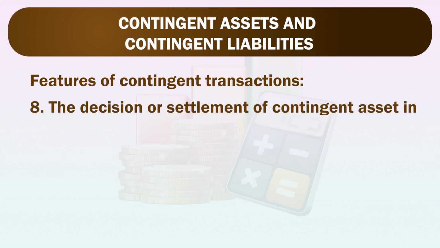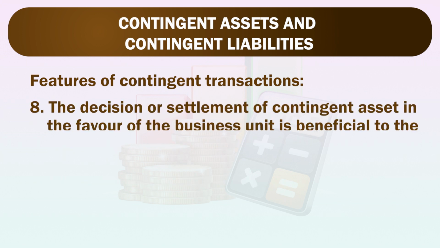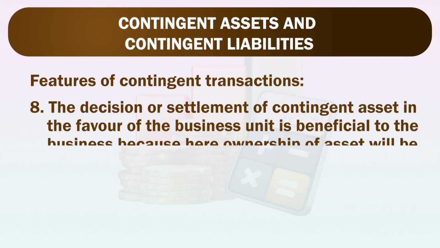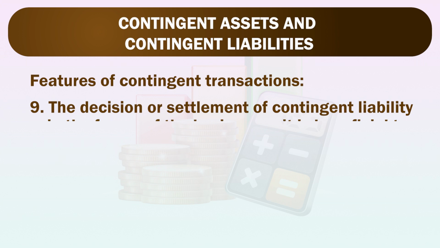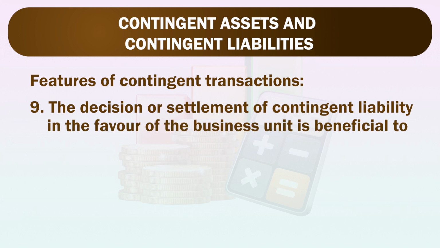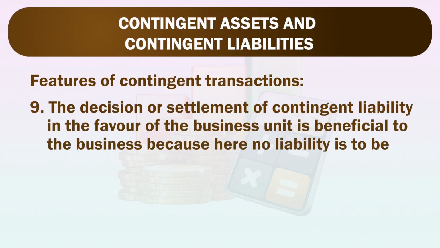Eighth, the decision or settlement of a contingent asset in the favor of the business unit is beneficial to the business because here ownership of the asset will be of the business only. Ninth is the decision or settlement of a contingent liability in the favor of the business unit is beneficial to the business because here no liability is to be paid.